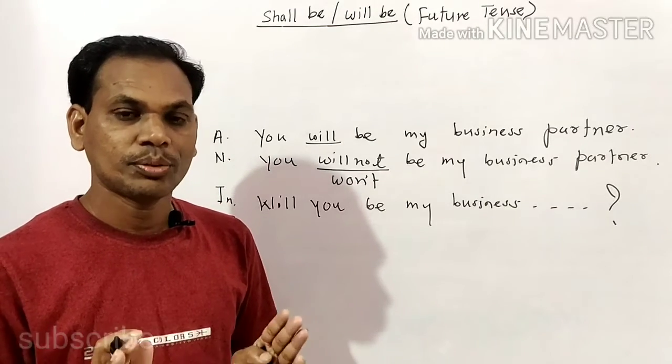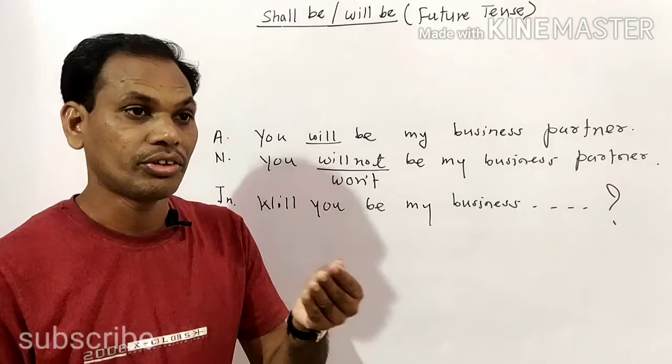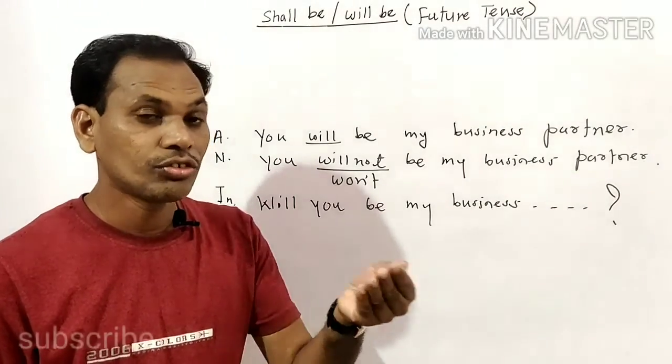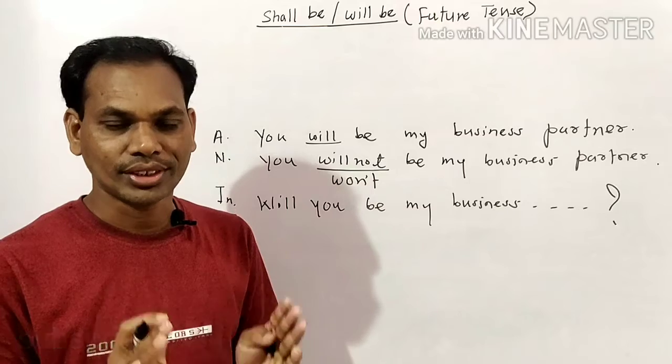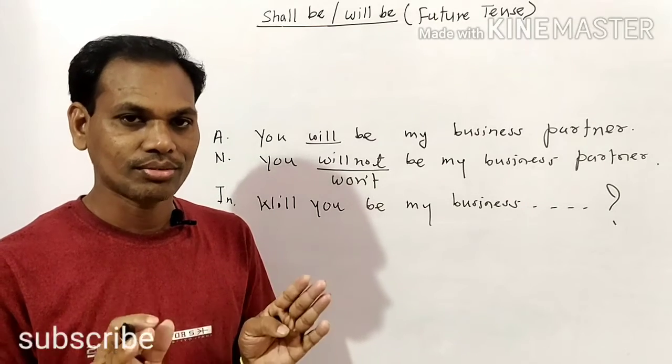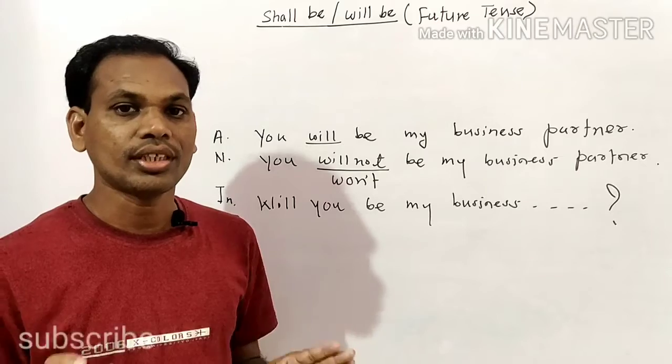But in this particular structure, don't use a main verb again. For example, will you come to me? Will you give me a pen? These are also correct sentences, but in today's structure we don't have to take a main verb.